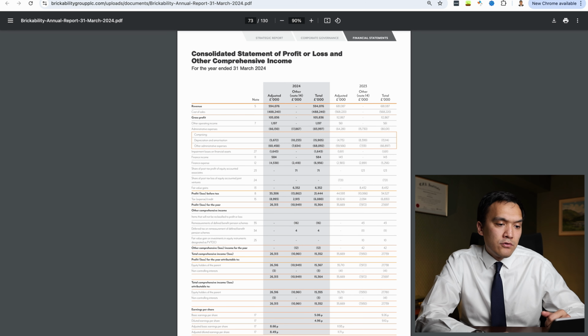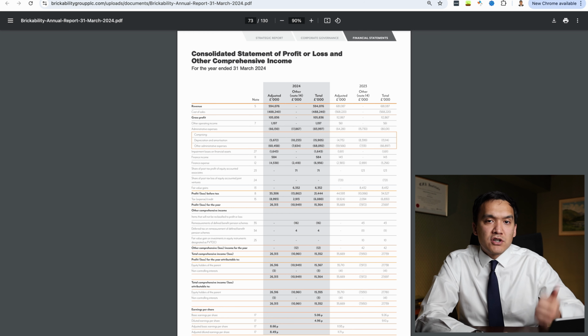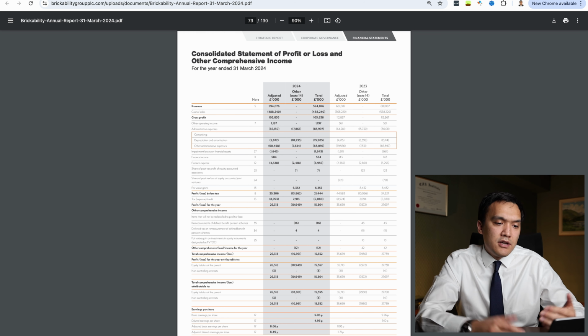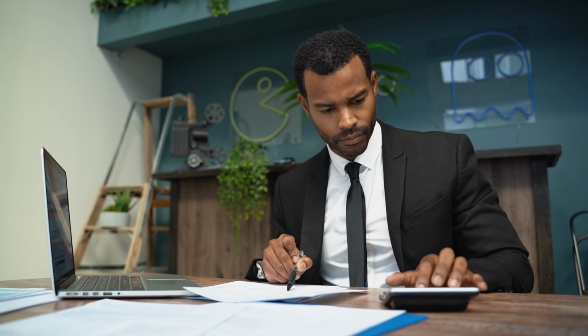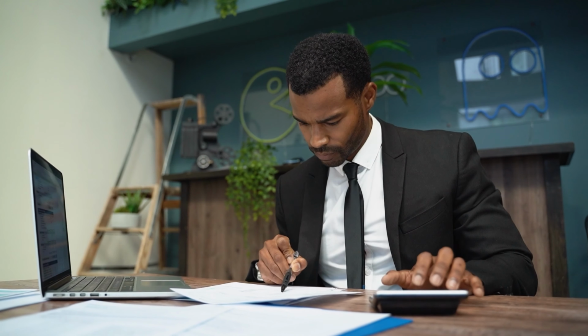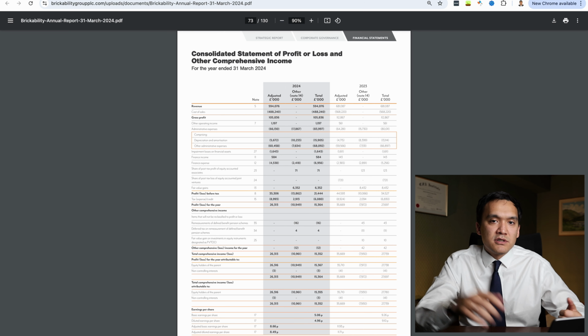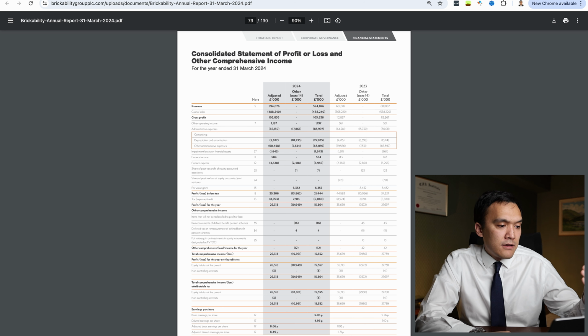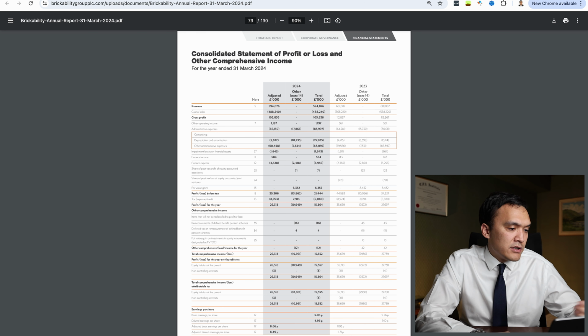Next, I would check for margins. These are gross margins and EBITDA margins, and we would want to see growing or stable margins. A decline in margins would again indicate structural problems that we would need to explore. So gross margin is relatively simple. We just divide gross profit by revenue.